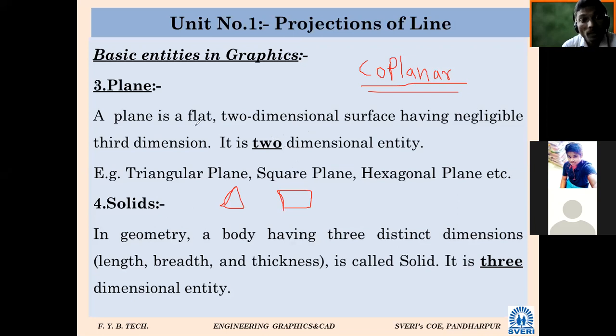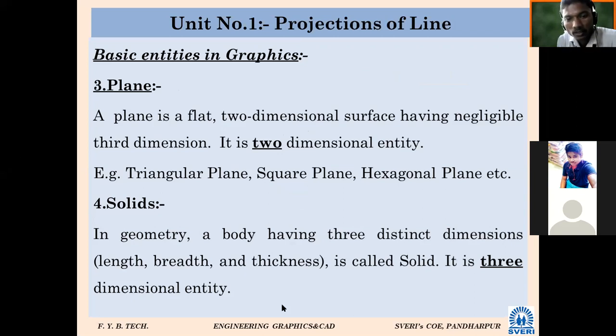Then plane is a two-dimensional entity. Our second chapter is this plane, projection of plane, where we are going to have two dimensions for that plane. Now most important is solid.